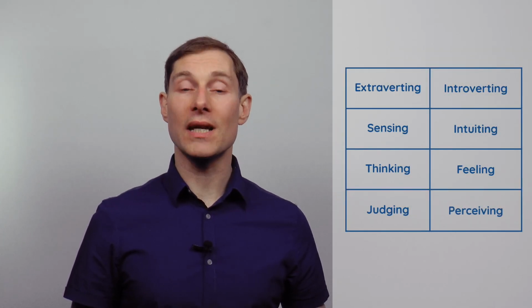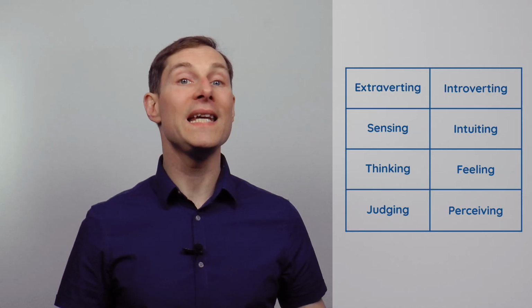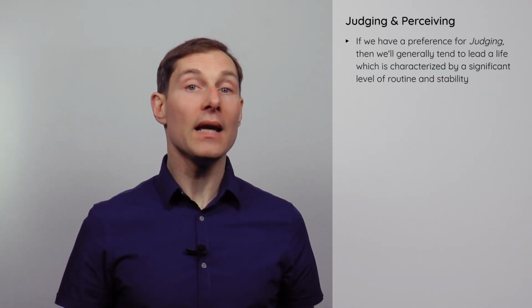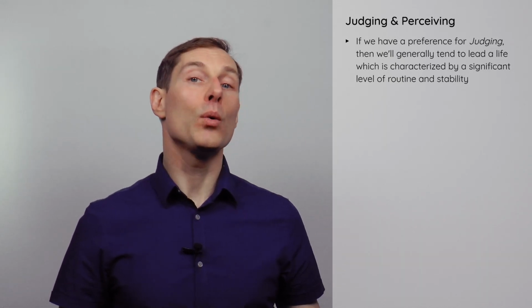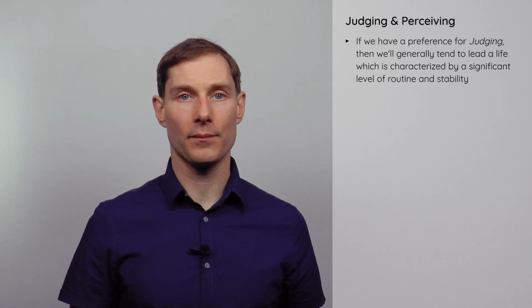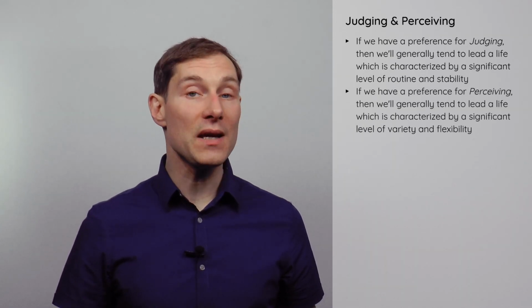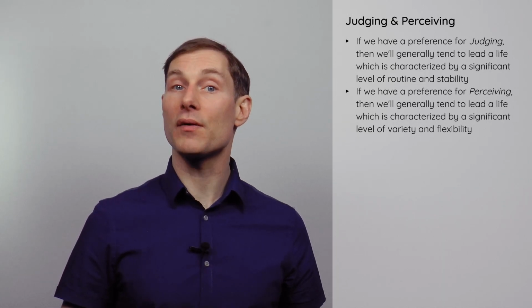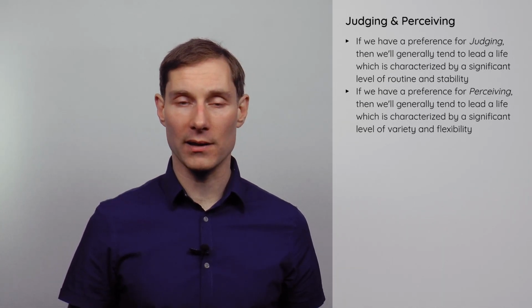Regarding pair 4, within the context of the MBTI, judging and perceiving are 2 distinctly different preferences for leading a particular type of life. If we have a preference for judging, then we'll generally tend to lead a life which is characterized by a significant level of routine and stability. If we have a preference for perceiving, then we'll generally tend to lead a life which is characterized by a significant level of variety and flexibility.